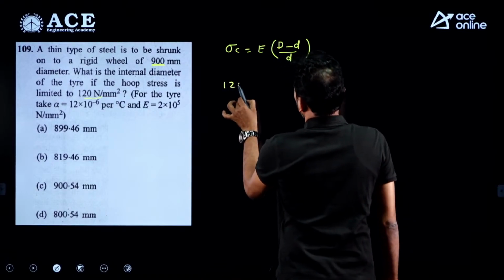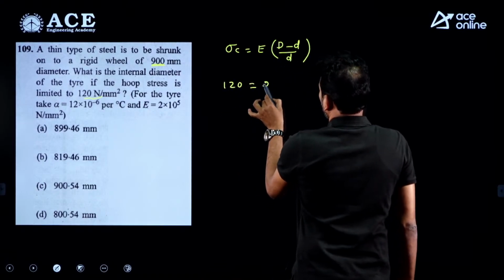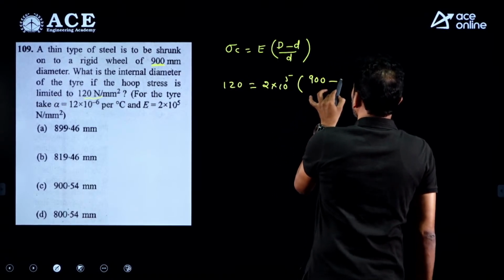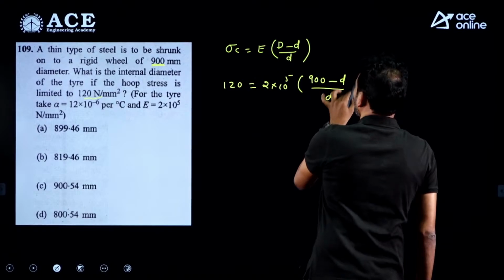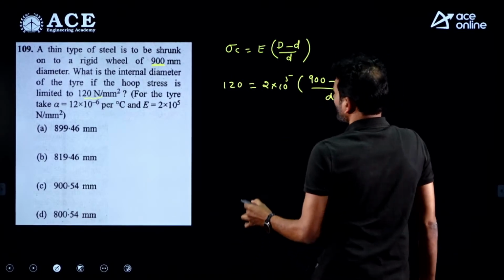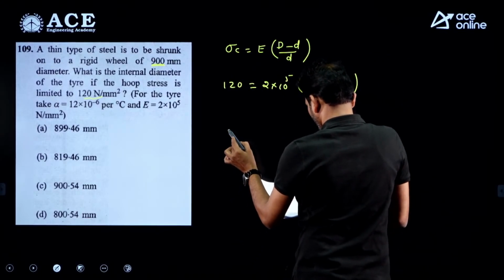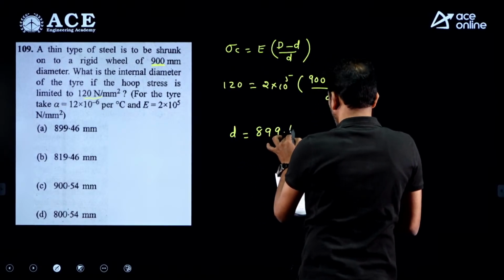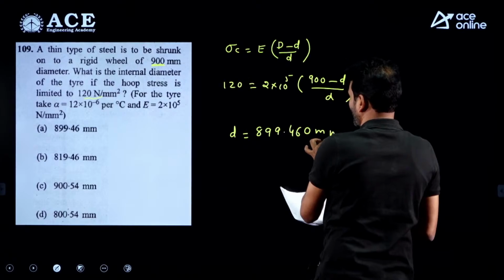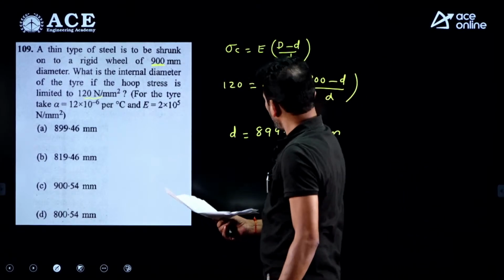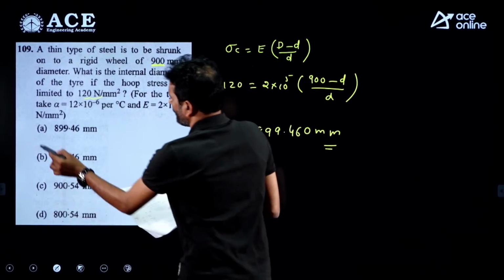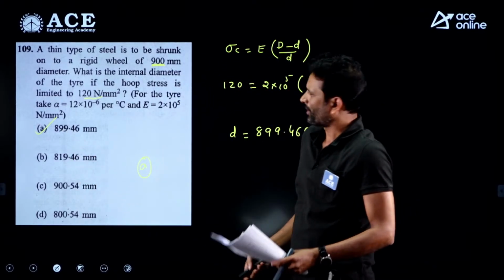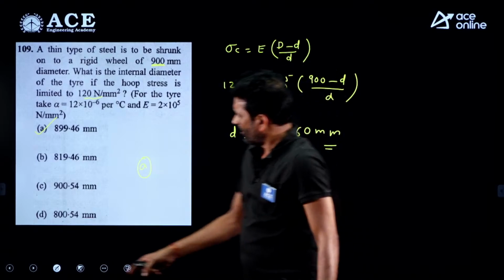So this is 120 given. Young's modulus is 2 into 10 to the power 5, and D value is given as 900, so (900 minus d) divided by d equals the strain. Just you can simplify that. The final thing we are having, this is d. How much we are having is 899.460 millimeters, my dear friends. 899.460 we are observing at option A. So A is correct for this question. And come to the next one.